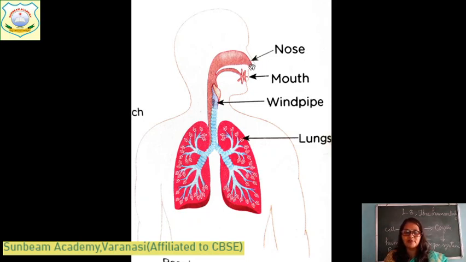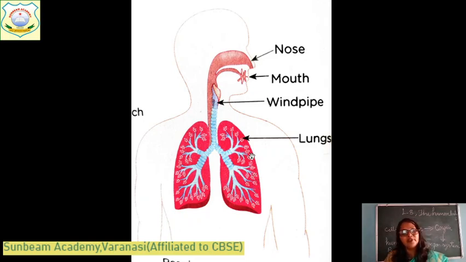In this picture you can see this is the nose. With the help of the nose we take in air. Above the mouth there is a nose in human beings. The fresh air passes from the nose to this pipe, which is called the windpipe. It further continues into two chambers. They are called lungs. The windpipe gets divided like this into different branches. Here you can see in this picture, and these small parts are called alveoli.